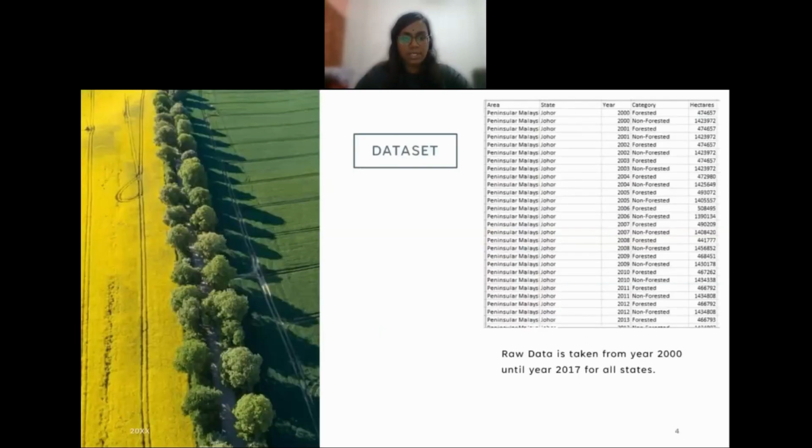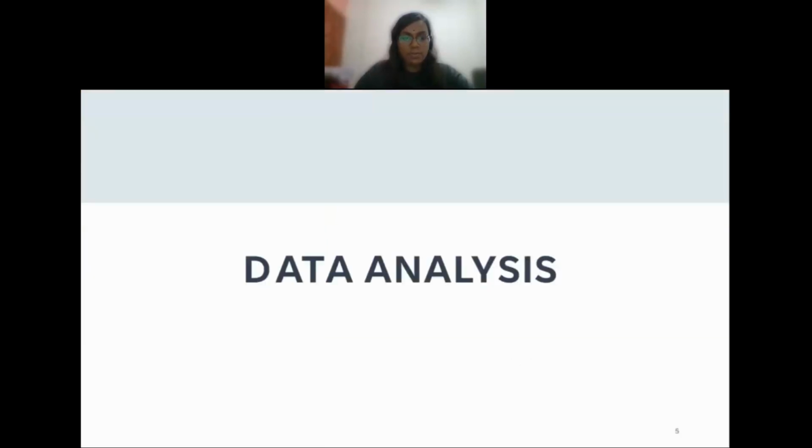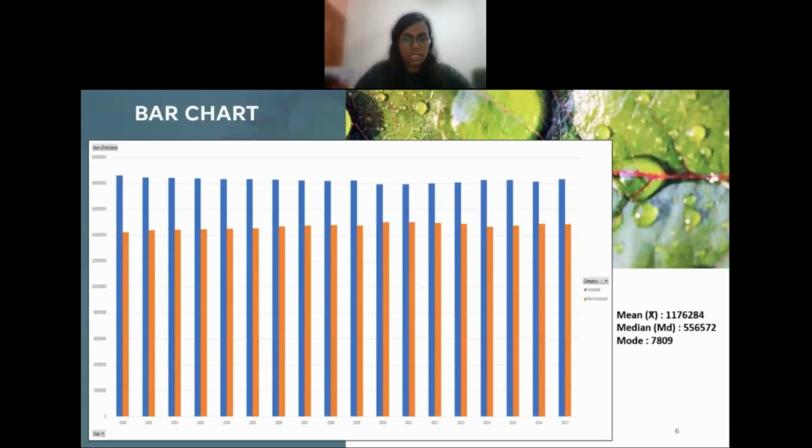The data set we used are from the online open data sources. Now we will move to data analysis. For the frequency distribution, the data we selected is not relevant for this project. So we made the data present using bar chart and compute the parametric values such as mean, median, and mode.